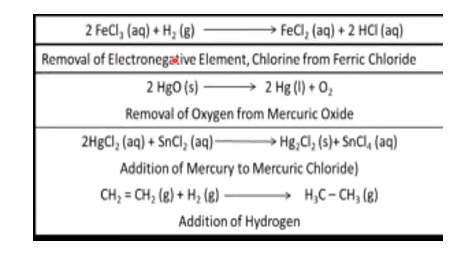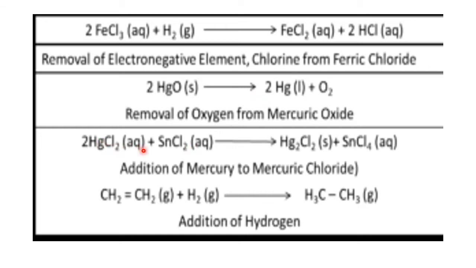Now 2HgO gives 2Hg plus O2. Removal of oxygen from mercuric oxide. Addition of O is oxidation. Removal of O is reduction. This is reduction of mercuric oxide into mercury.